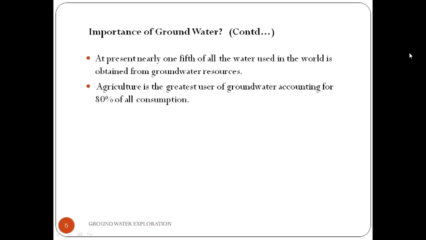Groundwater serves as a major source of water supply to life, that is humans, animals and ecosystems throughout the world.